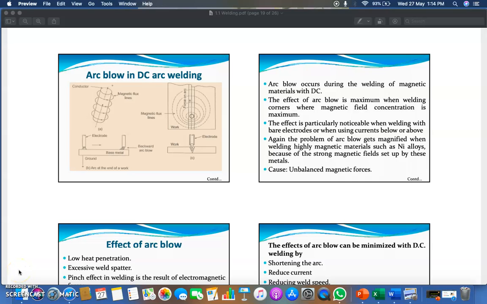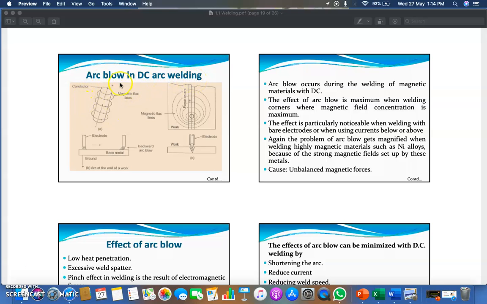As in the last few sessions, we have discussed the basics of welding, different classifications of welding, what you understand by oxy-flame welding, oxygen-acetylene welding, as well as arc welding basics and applications. Today we will talk about what is arc blow in DC arc welding.